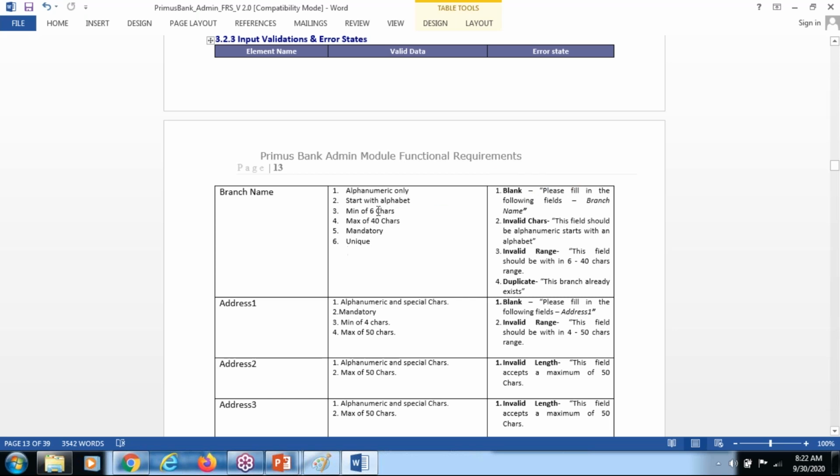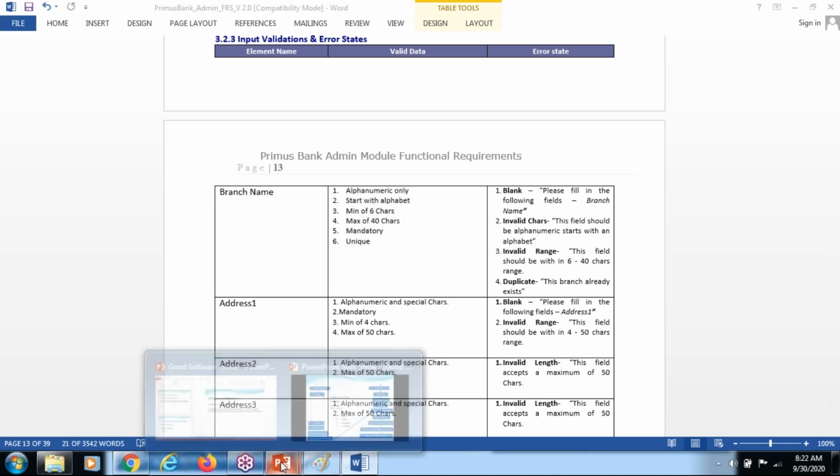So what is the minimum? It should not allow below 6, right? So you need to check the condition, and it should not allow greater than 40. So you need to check that the branch name should accept all these conditions. Okay, so this is the way you need to understand.